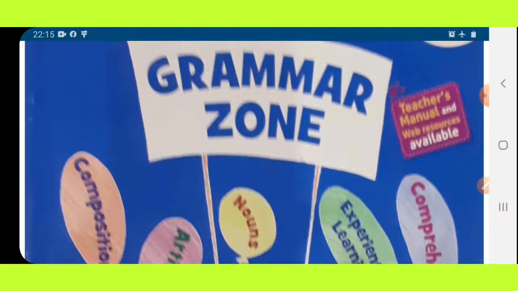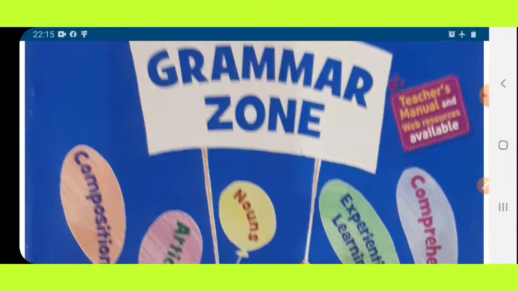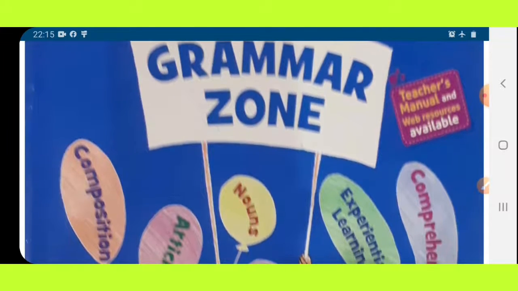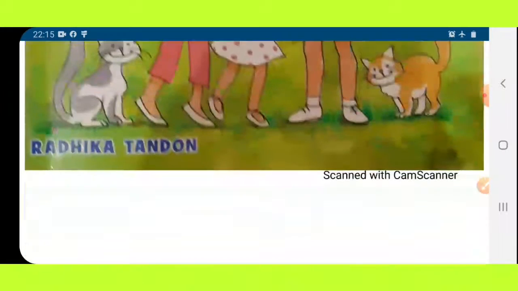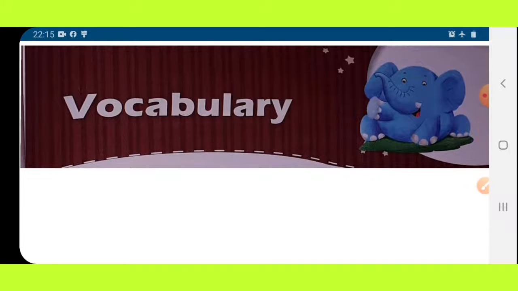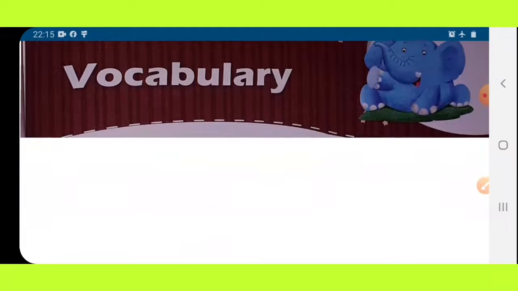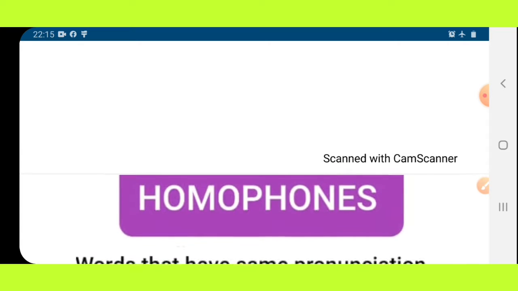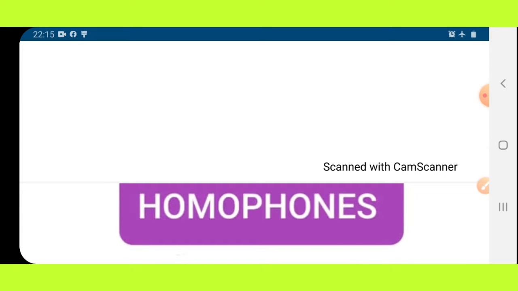Today we are going to read in our English grammar book. So, all of you open your grammar book. In the grammar book, today we are going to read vocabulary that is on page number 59. And the topic we are going to read is homophones.